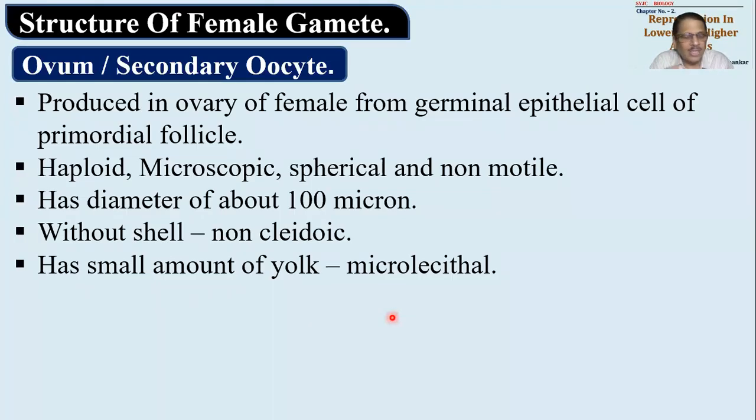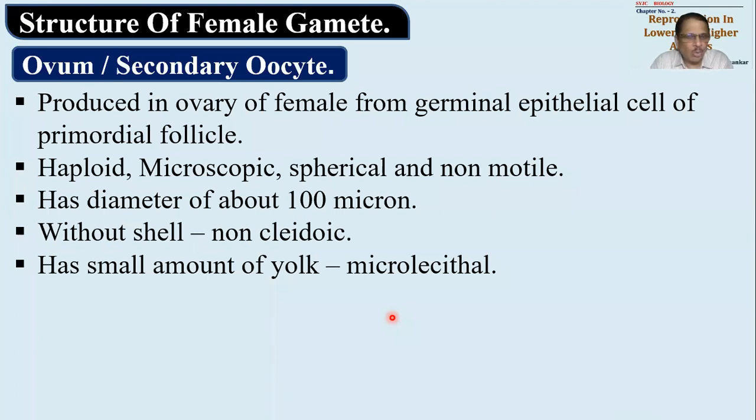Then in some cases, in some birds, polylecithal eggs are found. What is polylecithal? There are flocks of yolk available. तो एक सिंगल एग में जो योक है वो योक सिंगल कॉन्सेंट्रेटेड बॉडी नहीं बनाएगा, कुछ उसमें छोटे छोटे धब्बे बनाएगा, and so it is called polylecithal. So remember all these terms.